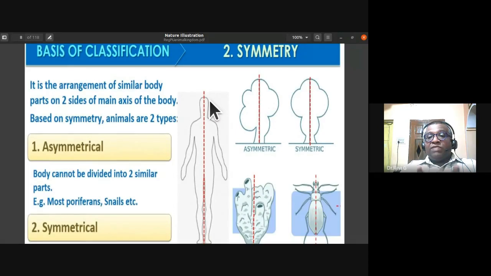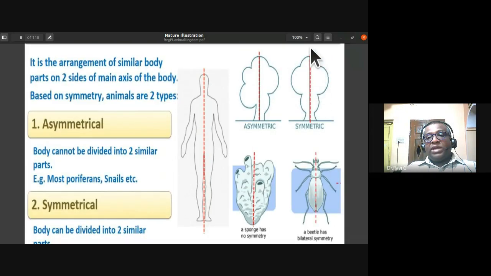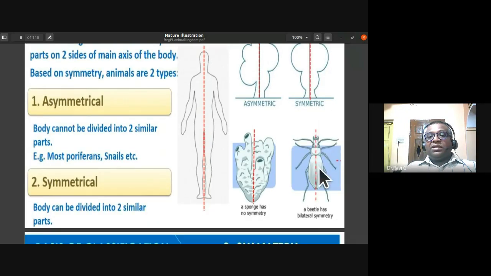The two equal halves should have equal distribution of organs. If that does not happen, we consider that type of symmetry as asymmetrical. Examples of asymmetrical organisms are porifera and snails. A symmetrical body can be divided into two equal halves. Here you can see the diagram. In a single plane, they can be divided into two equal halves. If the body can be divided into two similar parts with equal distribution of organs, we call it symmetrical.